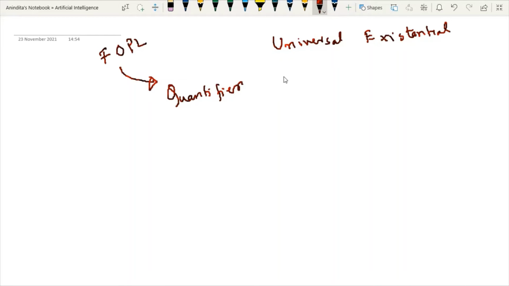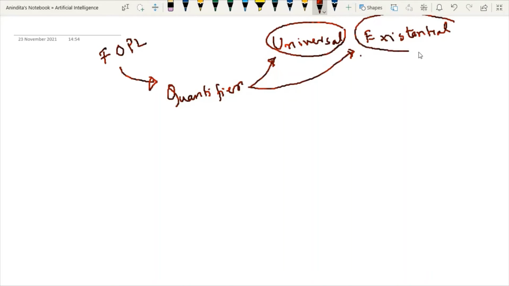And these quantifiers are so powerful that they can represent many complex statements. And we have two types of quantifiers, right? So now we have to understand the concept of the universal quantifier and the concept of the existential quantifier. Once that is done, we can easily represent any complex statement or sentence using FOPL. So let's start with the universal quantifier.